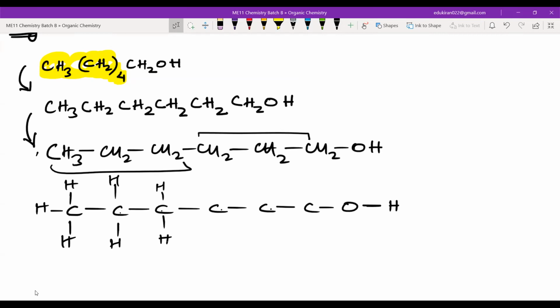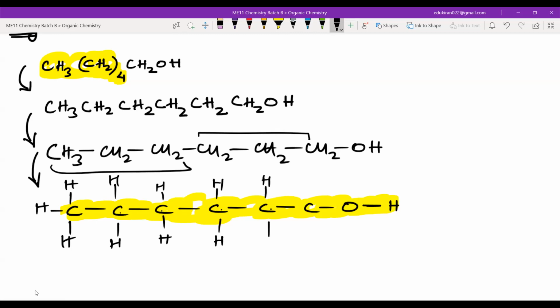So please write all these structures, and also know that I have written the straight chain first, and only then I moved on to the hydrogens. So I wrote this complete, and only after that I went to the hydrogens. So again this will be hydrogen, hydrogen, hydrogen, hydrogen, hydrogen, and hydrogen. This oxygen has only one hydrogen. So that's it. Write this down.